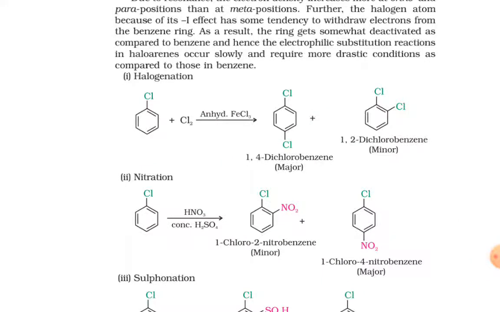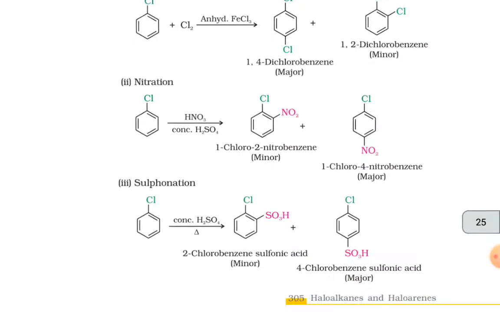First is the halogenation. Chlorobenzene plus Cl2 in the presence of anhydrous FeCl3 gives 1,4-dichlorobenzene plus 1,2-dichlorobenzene. Second one is the nitration. Chlorobenzene in the presence of HNO3 and concentrated H2SO4 forms the minor product, 1-chloro-2-nitrobenzene, and the major product, 1-chloro-4-nitrobenzene. Third is the sulfonation.